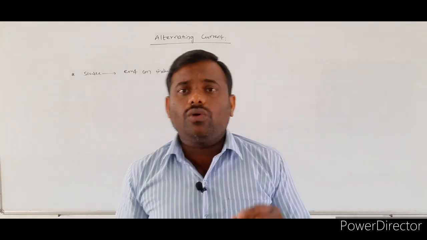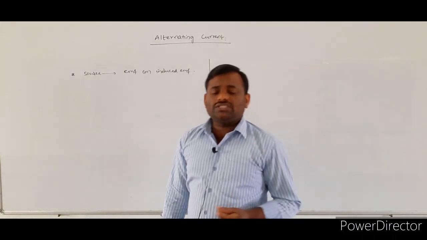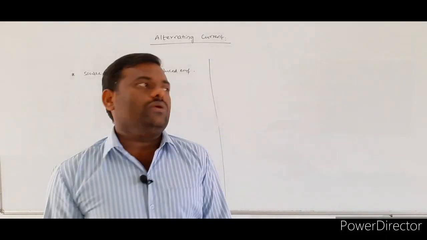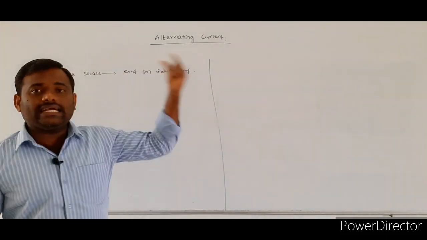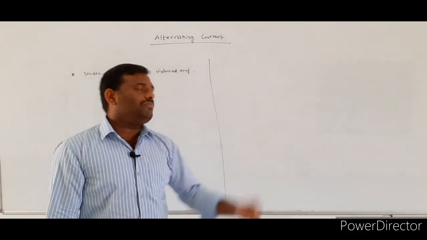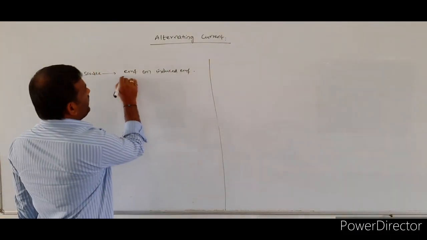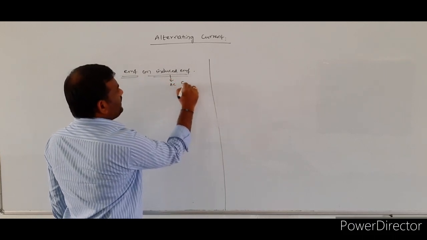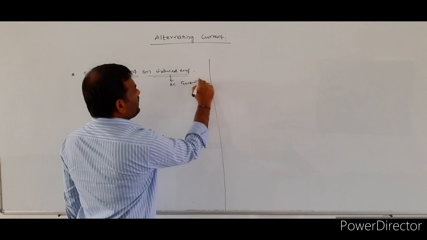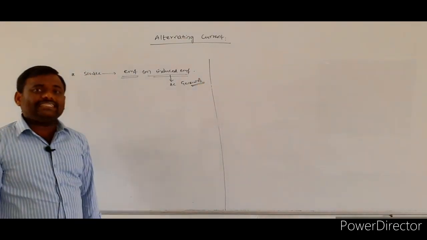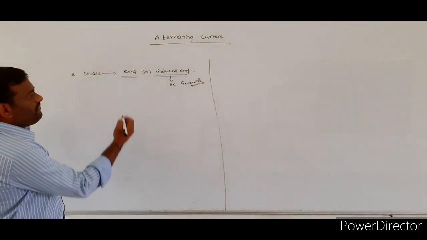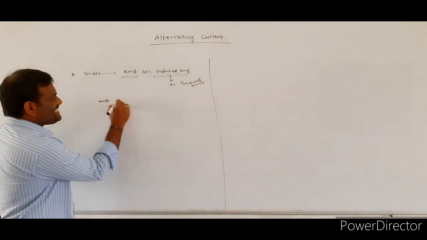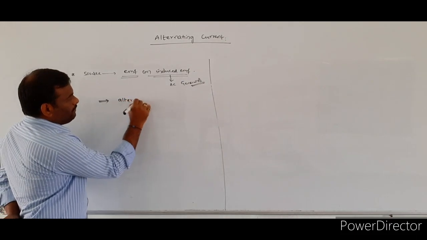The source is the EMF, that is, the induced EMF. When you apply a voltage to the given circuit, only then will current be produced within the circuit. For the alternating current, the source is the induced EMF produced by the AC generator. Usually this EMF produced by the AC generator we call alternating EMF.